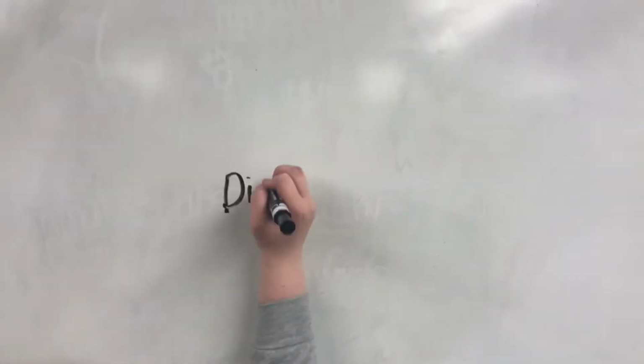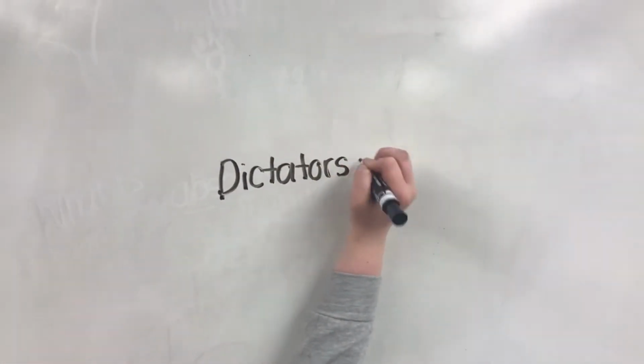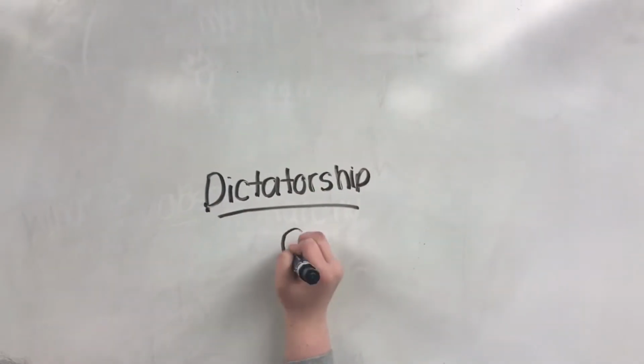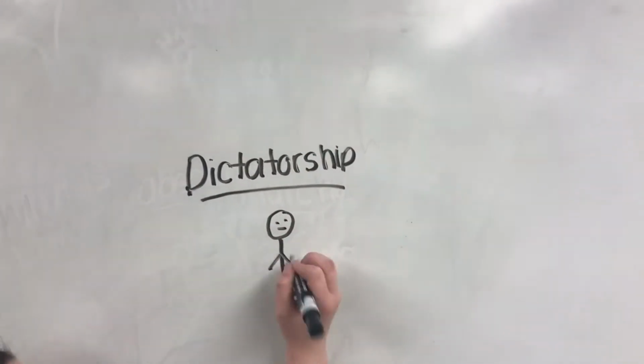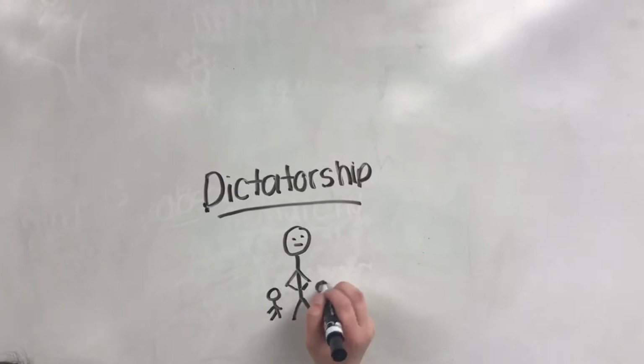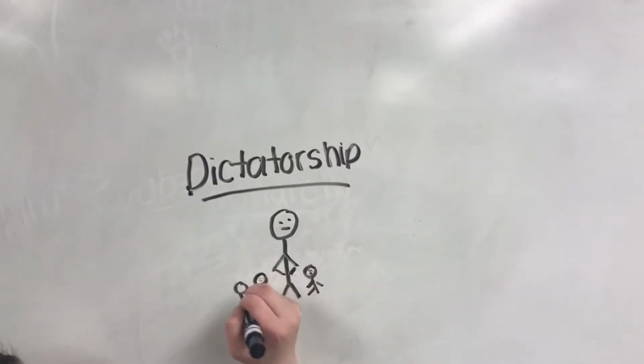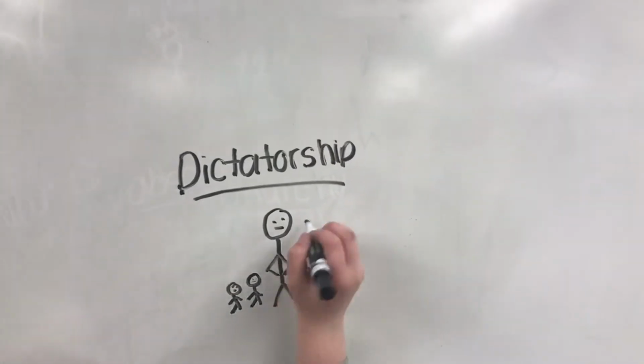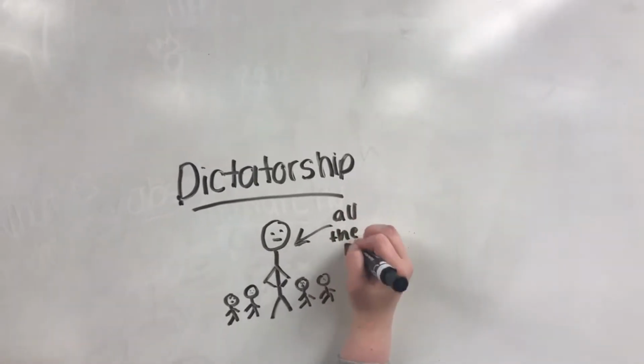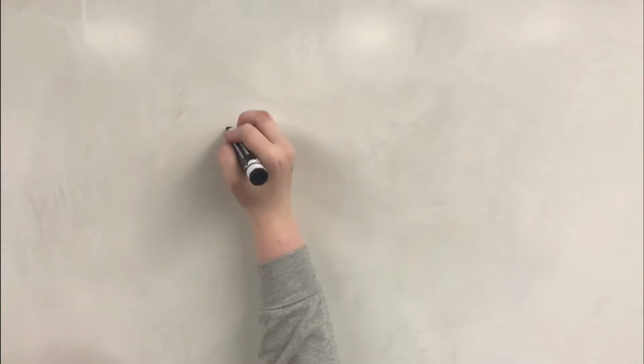Another form of government that's very different from a democracy is a dictatorship. Similar to an absolute monarchy, one person has all of the power and makes all of the decisions in government. And people can often, in this type of government, be punished for thinking differently than their leader, and this also causes them to live in fear.